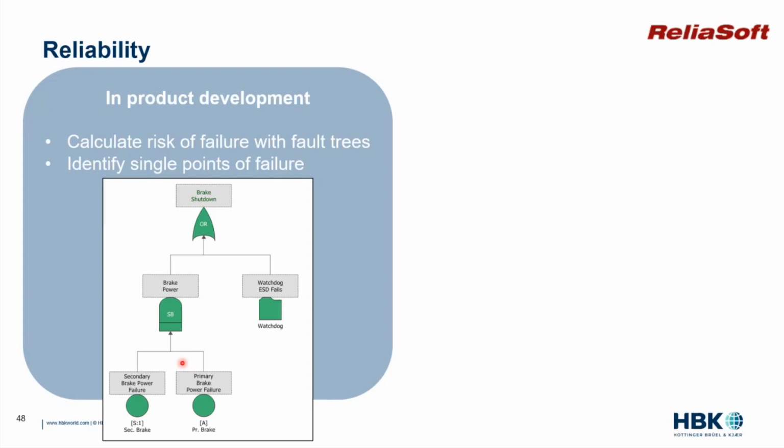We don't want to be surprised by these single points of failure. So we essentially break down the entire system into, here is a fault. Here's something that could happen. The brakes could shut down, or flight control could be lost, or whatever it is. And this is the effect up at the top. And then these are causes that filter on through.